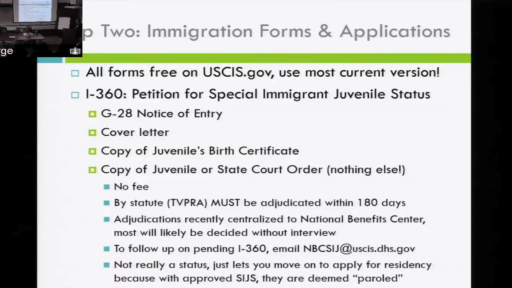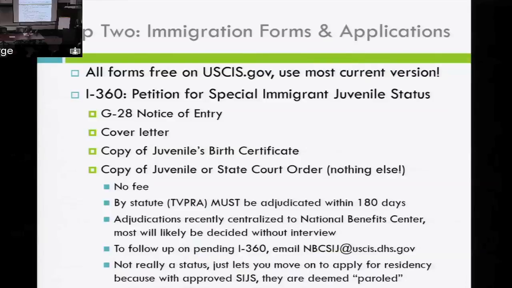You need a copy of the birth certificate along with a certified translation. Somebody sent in a question, where do you get a certified translation? Send it over to Remain. We can help you get it translated if you don't have anyone in your firm or in your life that can do it. It doesn't have to be a court certified interpretation or translation or anything. It just needs to be somebody that can write down on a paper, I certify that I am bilingual in English and Spanish and that this is an accurate translation of the attached birth certificate, signed so-and-so translator, not even notarized or anything. So if you have anyone that can do it, please do it. If not, send it over to Remain and we'll get it done for you.